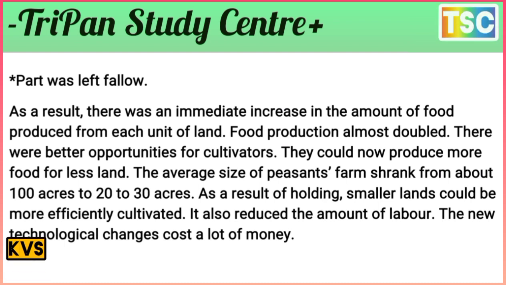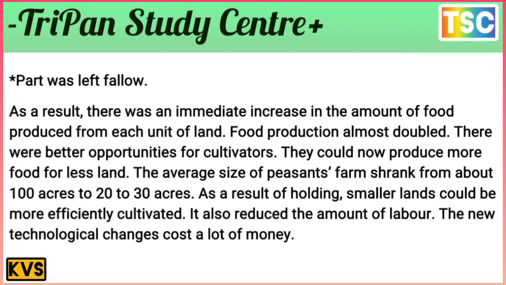As a result, there was an immediate increase in the amount of food produced from each unit of land. That's an important point here, because there is the best technology used in this time. Food production almost doubled in this period of time, and there was a better opportunity for a cultivator. They could now produce more food from less land.